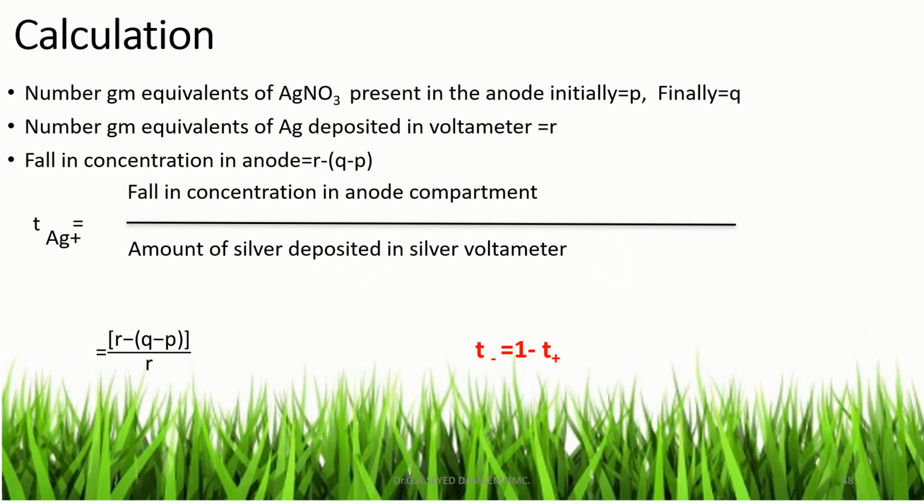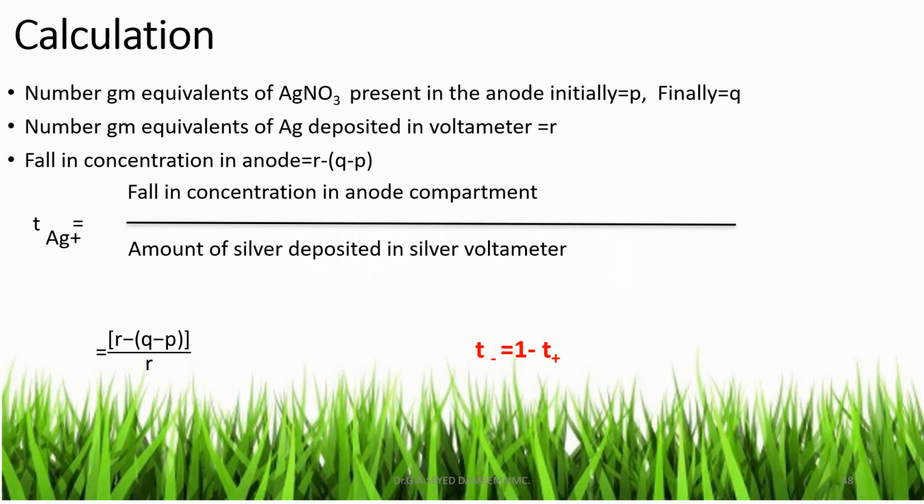This slide shows the calculation of transport number of cation from the experimental cells. The number of gram equivalents of silver nitrate present in the anode compartment initially is P, and that of final value is Q. And number of gram equivalent weights of silver deposited in voltameter is R. The increase in concentration due to passage of current is Q minus P, and total fall in concentration in anode compartment is equal to R minus (Q minus P).